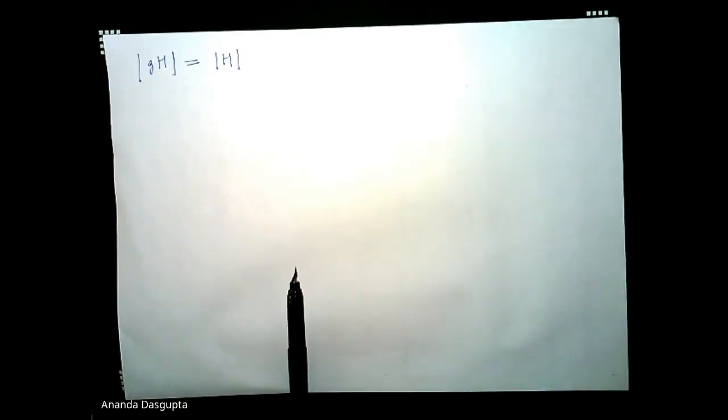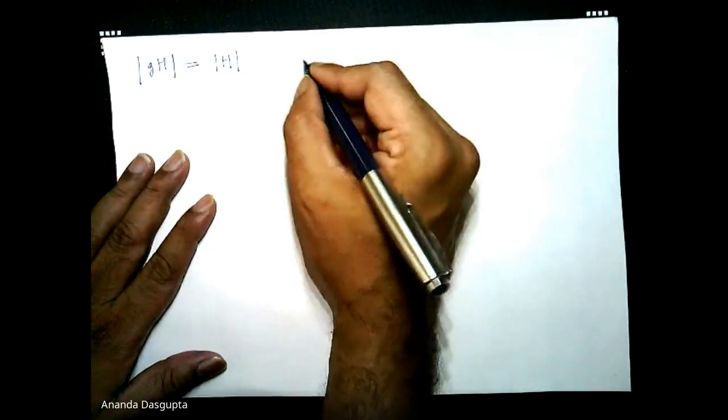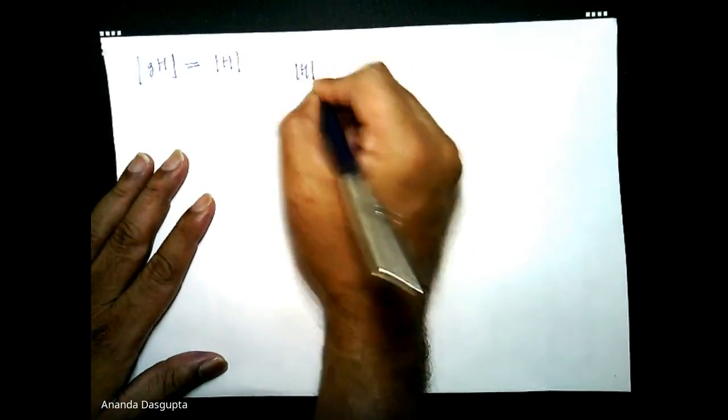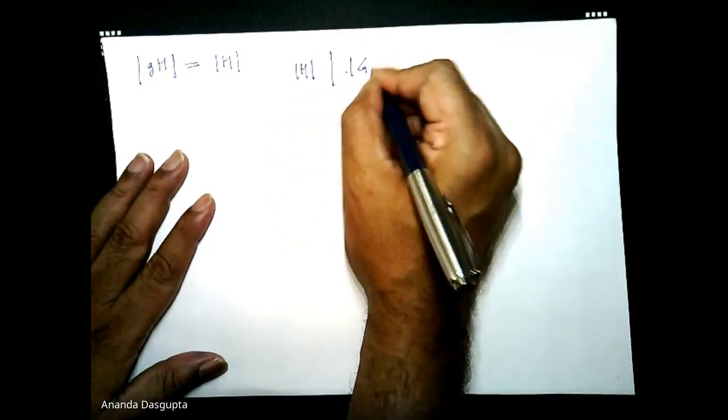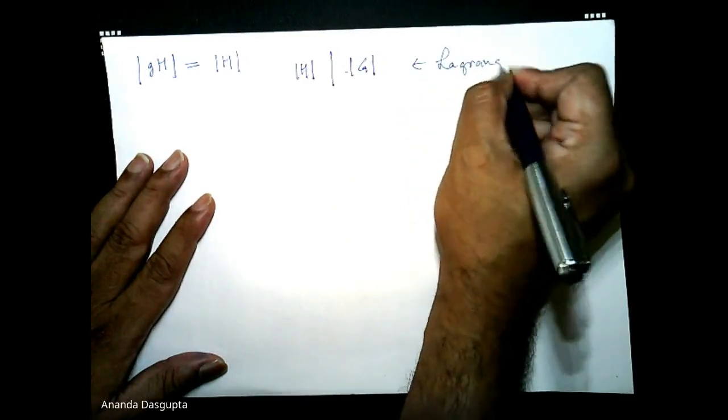All the cosets are disjoint or identical, and they all have exactly the same number of elements. So all of this put together simply boils down to this: at least for finite groups, and this is a statement only for finite groups, the order of H must divide the order of G. This is Lagrange's theorem.